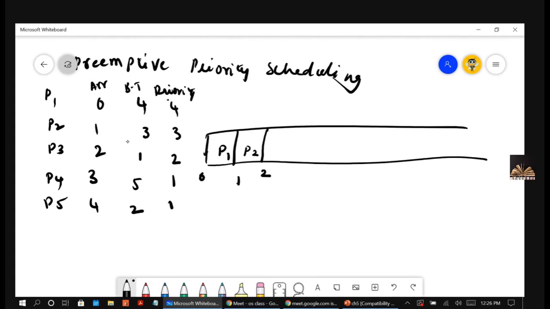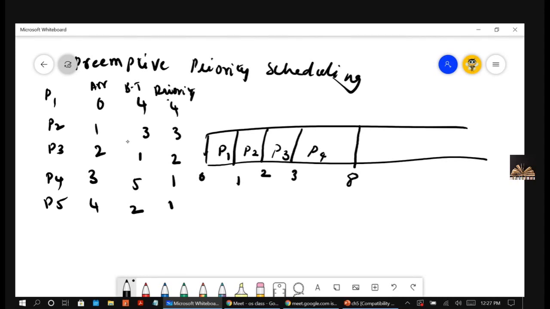Now at the time of 2, P3 arrived with the priority 2. So it is having the highest priority compared to P2, right? So now P3 will be given. P3 got executed for 1. So at the time of 3, P4 arrived with the highest priority. So P4 will be taken, right? But at the time of 4, P5 arrived, but P4 and P5, both the priorities are same. P4 will not be taken out. P4 will complete its job. P4 has the burst time 5, so it will come out at 8.